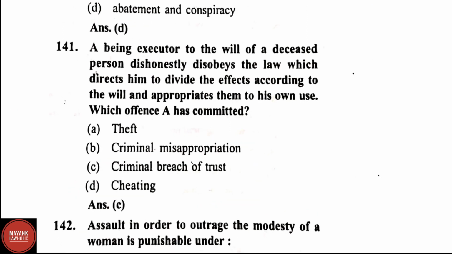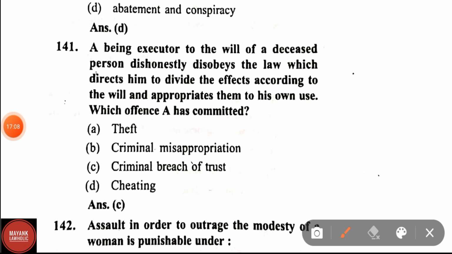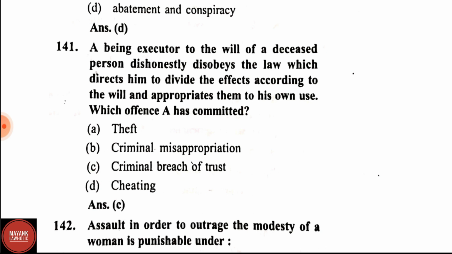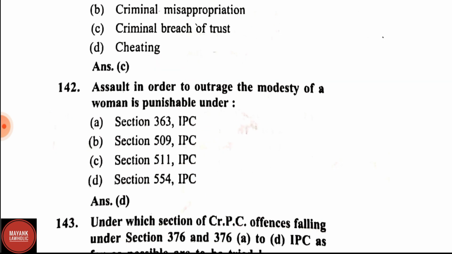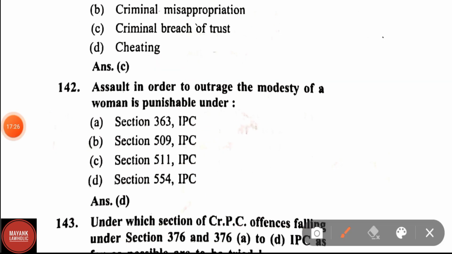Question number 141. A, being executor to the will of a deceased person, dishonestly disobeys the law which directs him to divide the effects according to the will and appropriates them to his own use. Which offense has A committed? A has committed the offense of criminal breach of trust. Question number 142. Assault in order to outrage the modesty of women is punishable under Section 354 of IPC.